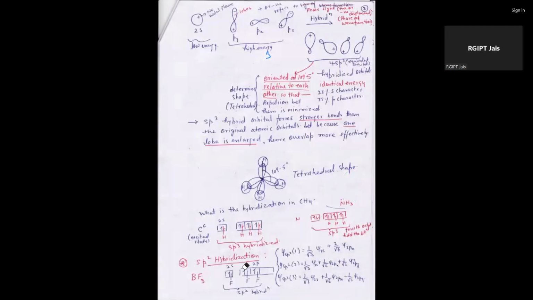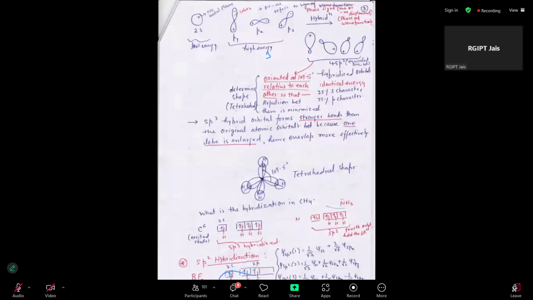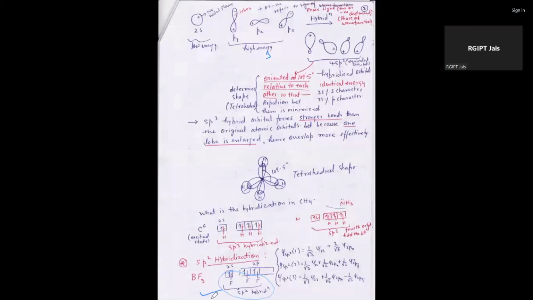Next, sp2 hybridization. If we take the example of BF3, the central atom is boron, which has the electronic configuration 2s2 2p1. A 2s electron goes to 2p, going into the excited state. In the excited state, the s electron is transferred, and three fluorines form bonds with boron. That's why it is a linear combination of atomic orbitals in this way.